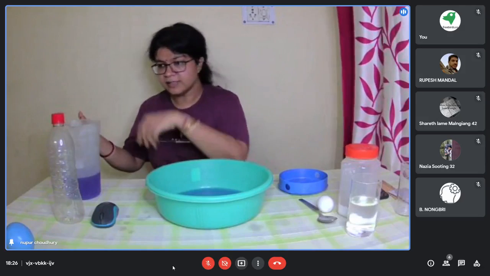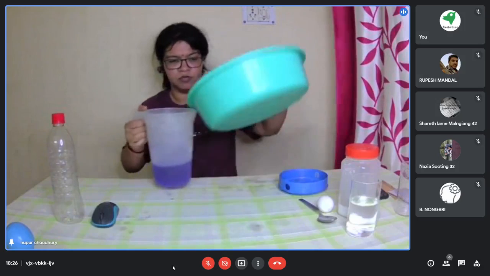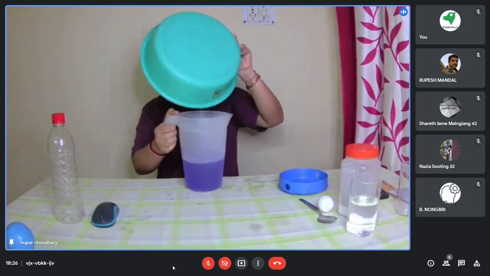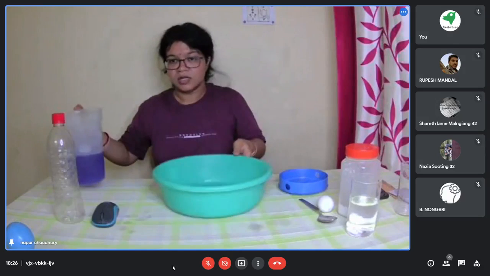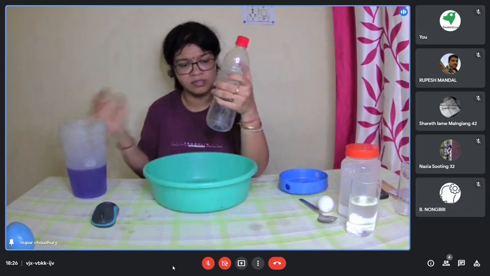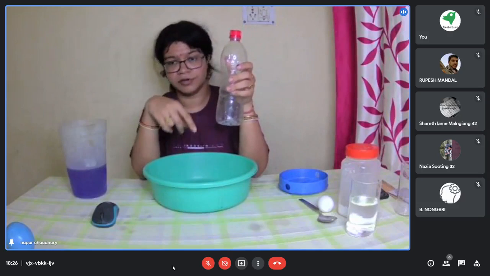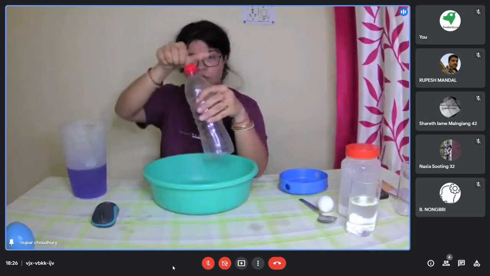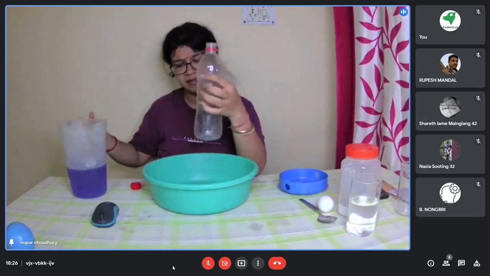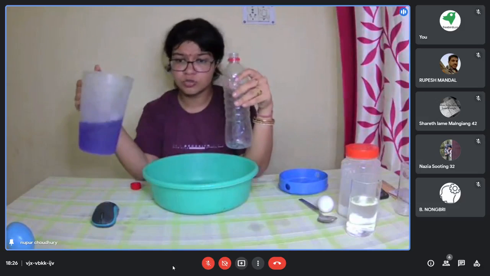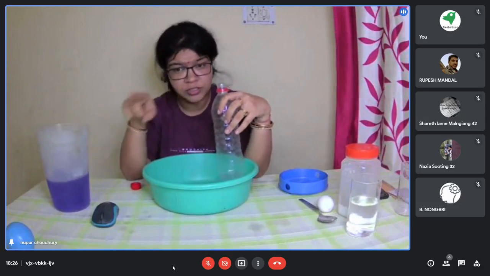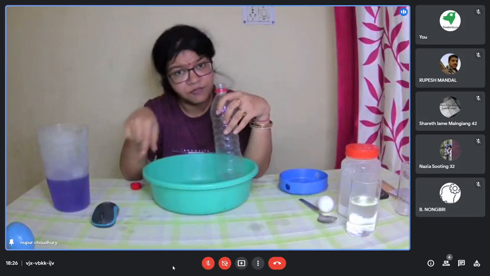For this, I'll just pour the remaining water back into the jar so that I can make use of this water as well. Now I have this bottle and I have made two holes here. When you pour water inside this, you will see that the water comes out through both holes, but the distance the water jet flows is different.